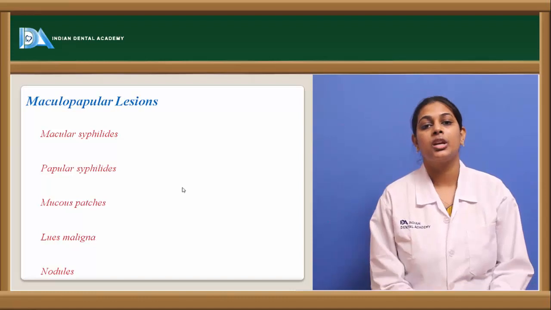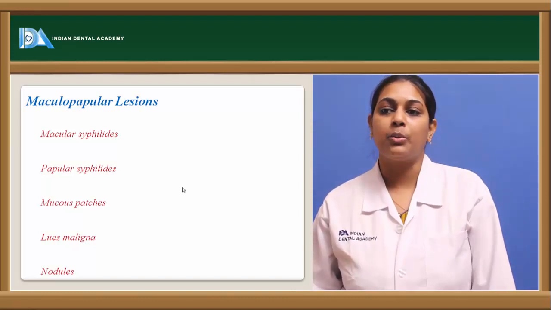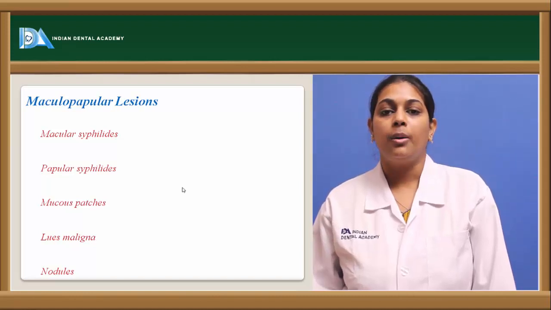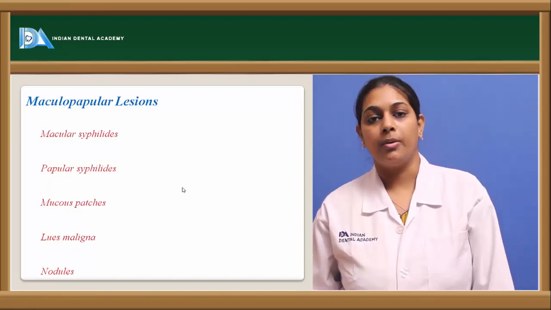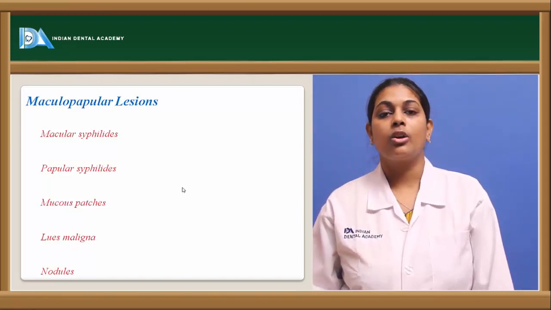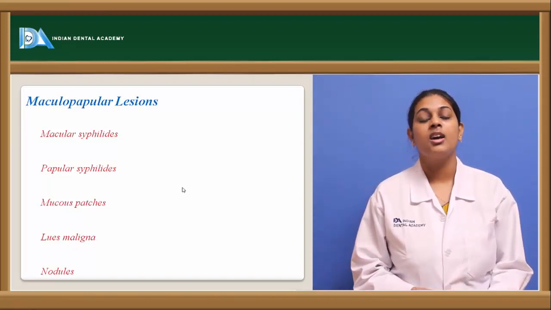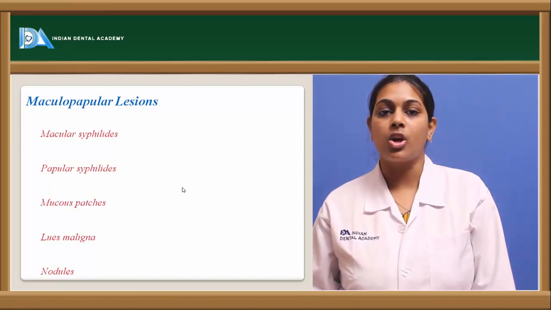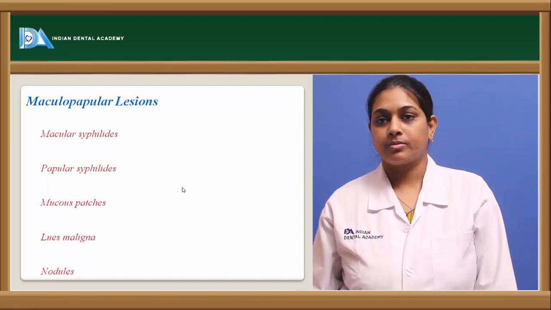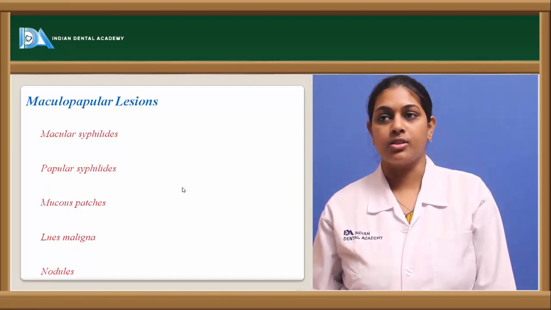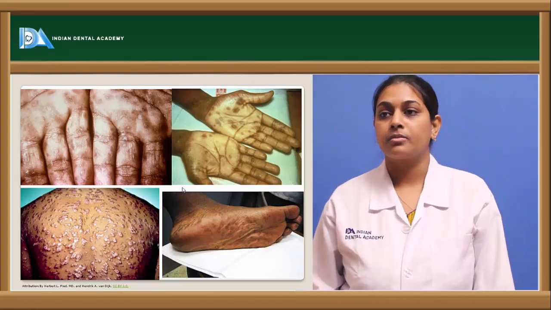Nodules might arise as raised nodules which measure very small in diameter, but if they are not treated at a proper time, they might progress into ulceration with a raised border. So the common feature among these maculopapular lesions is that as they progress, there is formation of shallow ulcers or crateriform ulcers, and these are highly infective conditions. These pictures show the presence of secondary syphilis.